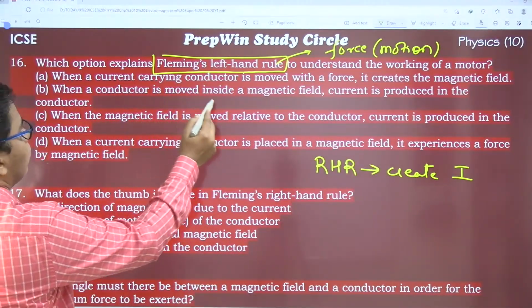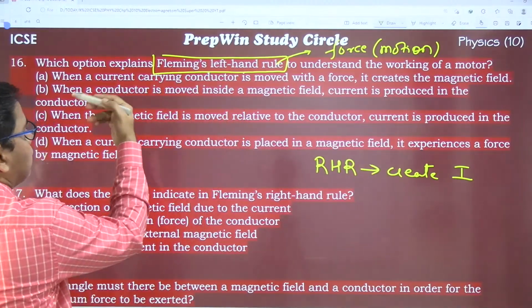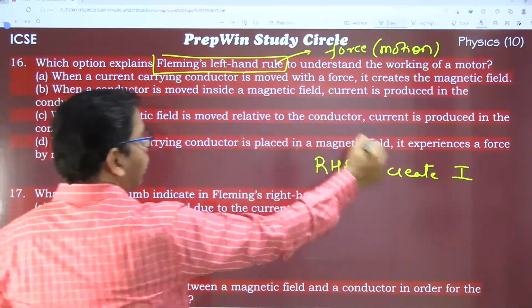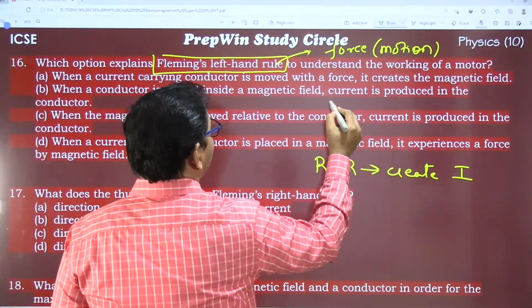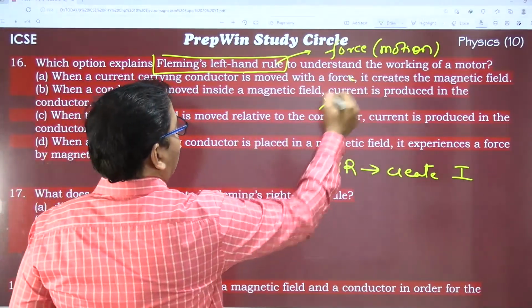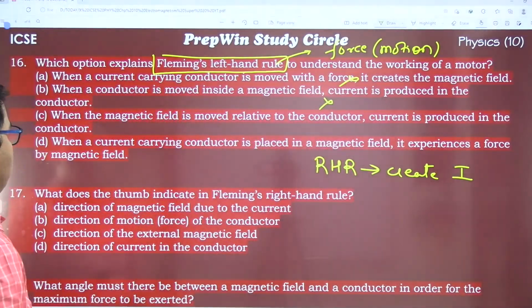When a conductor is moved inside a magnetic field, we are providing motion, and current is produced in the conductor. That current is found through the right hand rule and not the left hand rule. So the first option is incorrect, and the second option is also incorrect.